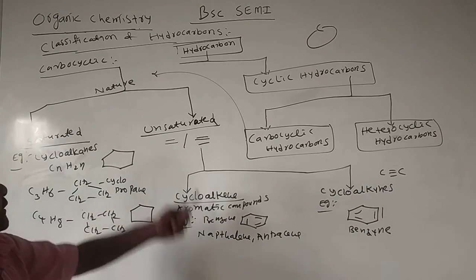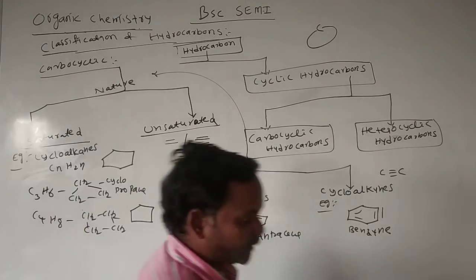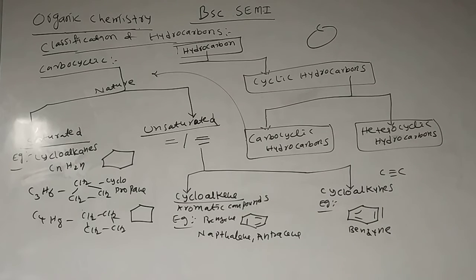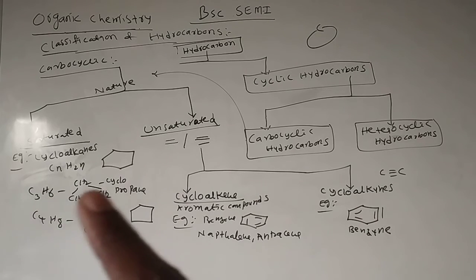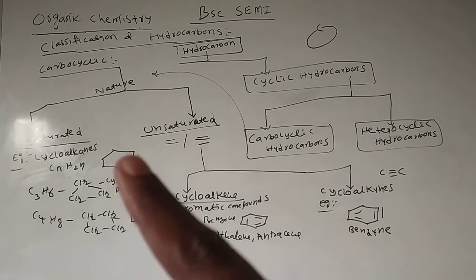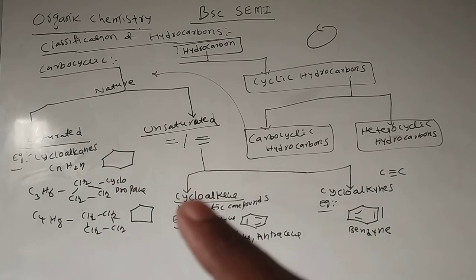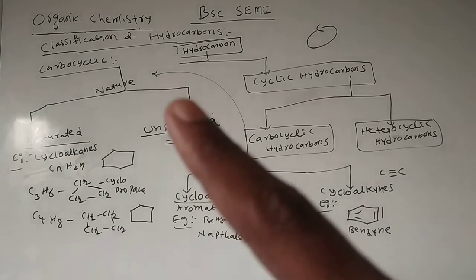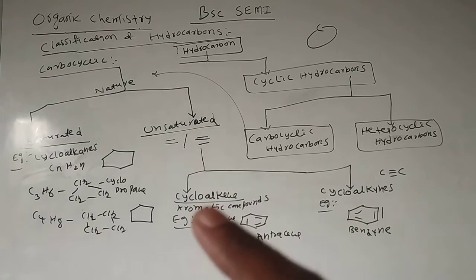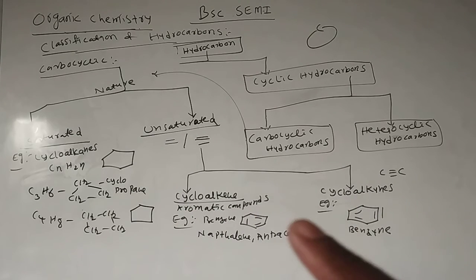Carbocyclic hydrocarbons are classified into two types. One is saturated and the second one is unsaturated carbocyclic hydrocarbons. An example for saturated is cycloalkanes: cyclopropane, cyclobutane, cyclopentane, cyclohexane. Unsaturated means double bond or triple bond. These are classified into two types: cycloalkene and cycloalkyne.